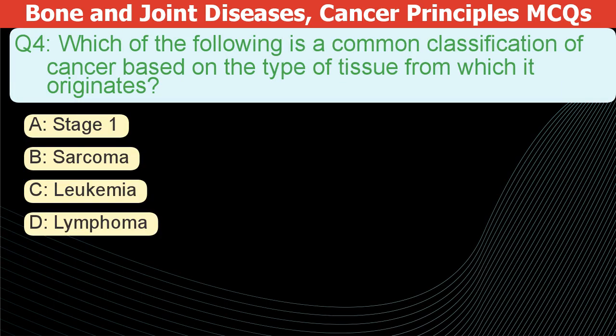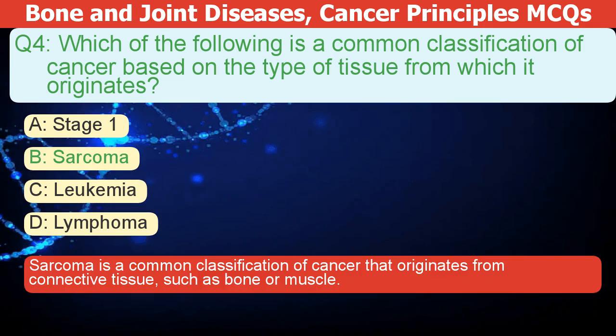Which of the following is a common classification of cancer based on the tissue of origin? A. Stage 1. B. Sarcoma. C. Leukemia. D. Lymphoma. The correct answer is B. Sarcoma is a common type of cancer that starts in connective tissue, like bone or muscle.